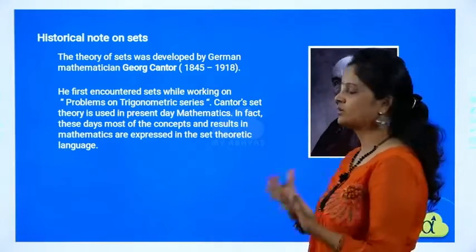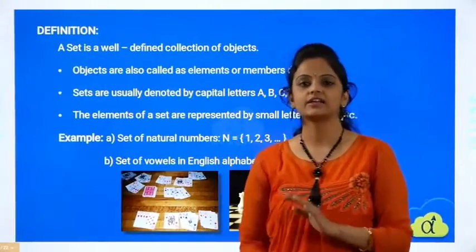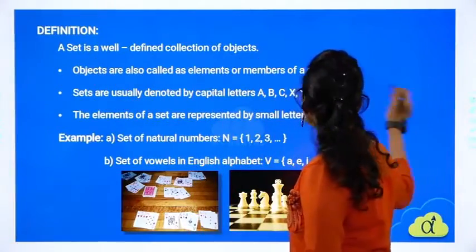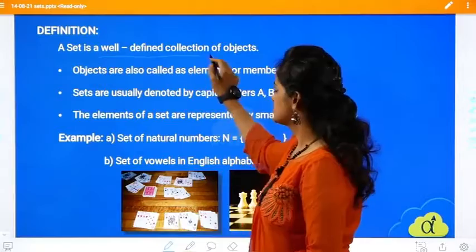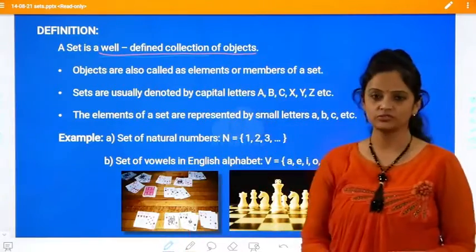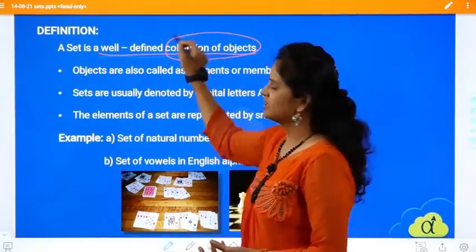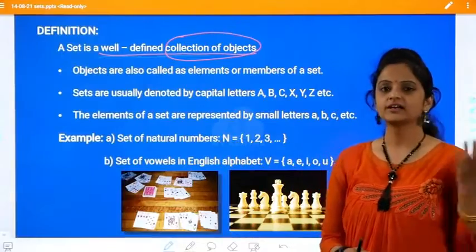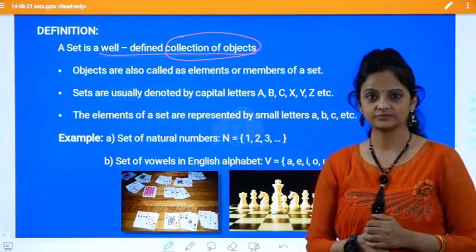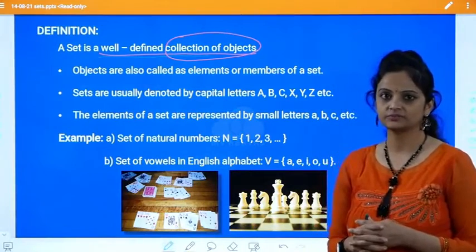Okay, actually what is this set? The set definition says that it is a well-defined collection of objects. See, the definition of the set says it is a well-defined collection of objects. What is this well-defined collection of objects? Just think, collection of objects was enough in the definition, right? Collection of objects. But why is this well-defined there? Why is that word well-defined so important in this definition?